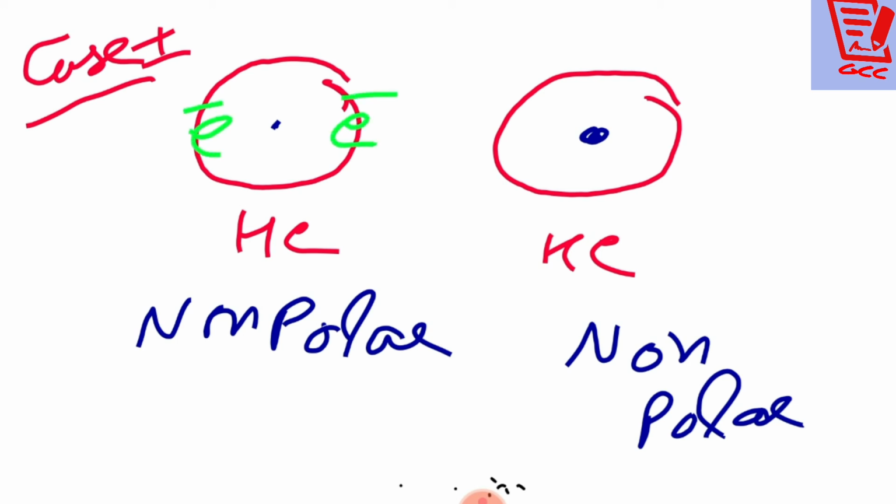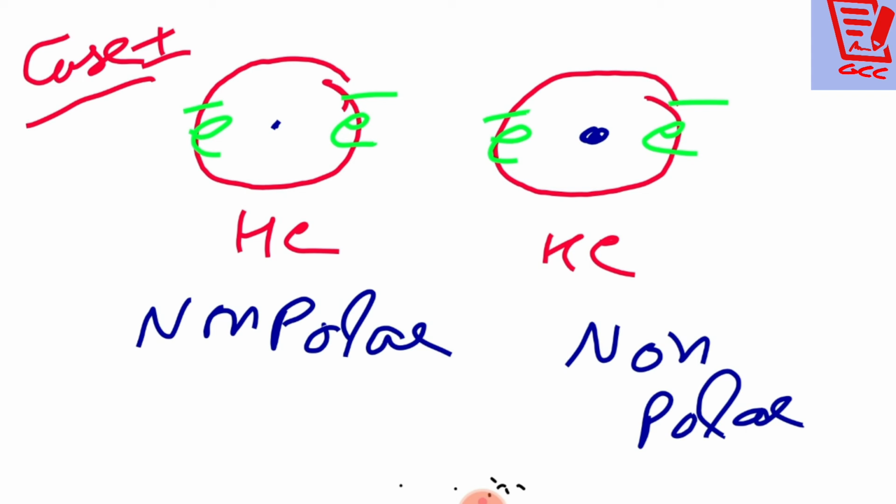Am I right? They are both non-polar molecules and the electrons are equally distributed. Clear? I hope you all are getting my point. This is situation number 1.